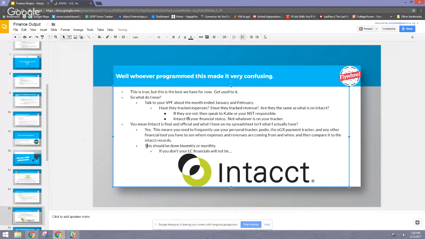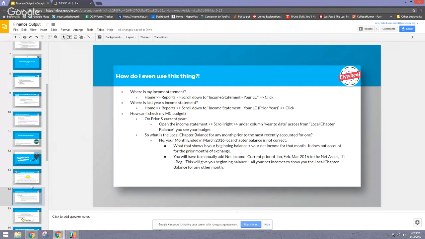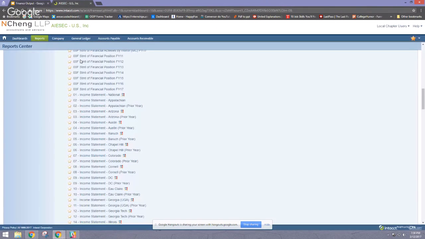Make sure that you check this bi-weekly or monthly. If you don't know your LC financials, they will not be Intacct. Get it? It's a pun. Just look at this, understand how to use it, because this will be your friend in terms of knowing how much you actually have. That's all for Intacct. Very simple getting in. Please don't reset the password. Reports, income statements, scroll down, look at it, get to know it. It'll be your friend.